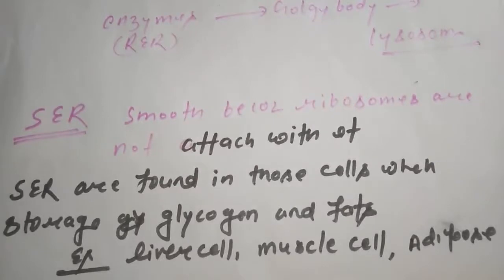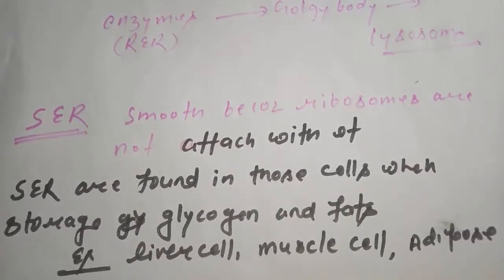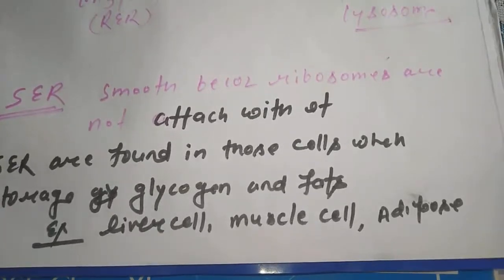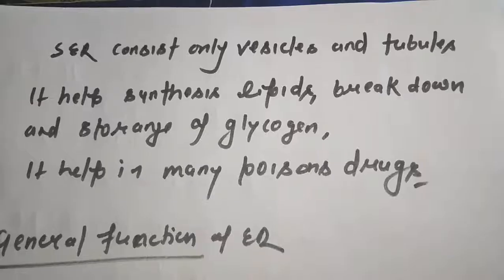SER is smooth because ribosomes are not attached to it. SER is found in those cells where storage of glycogen and fats takes place. Examples: liver cells, muscle cells and adipose cells. SER consists mainly of vesicles and tubules, which we have looked at in the previous diagram. They are free from ribosomes.